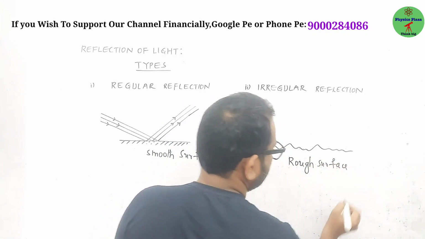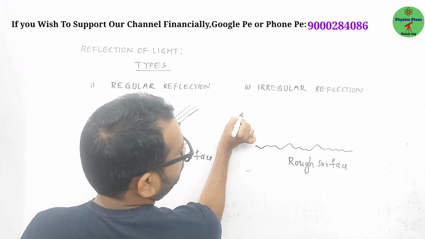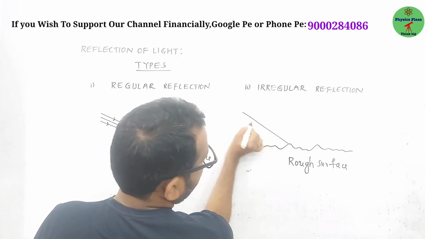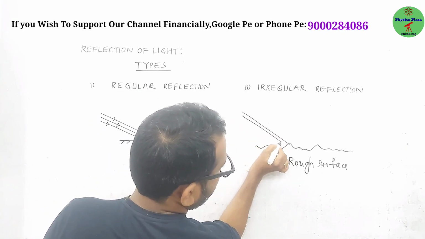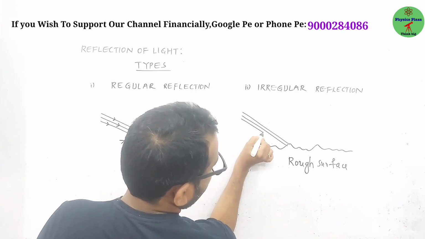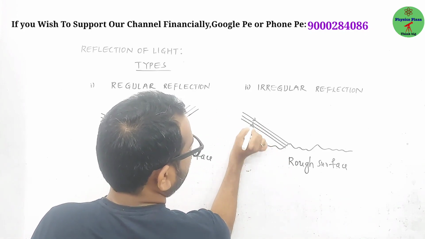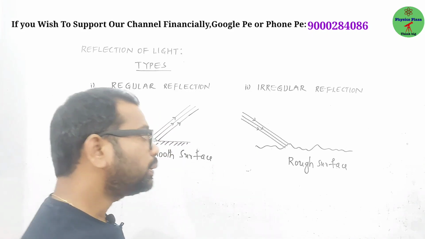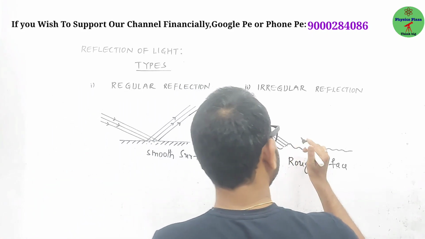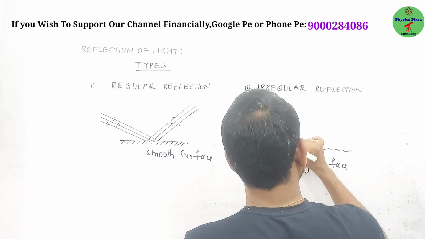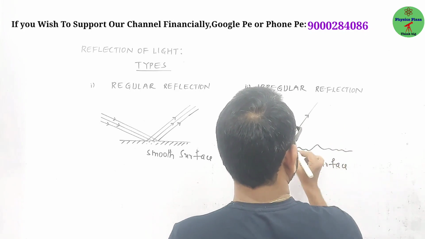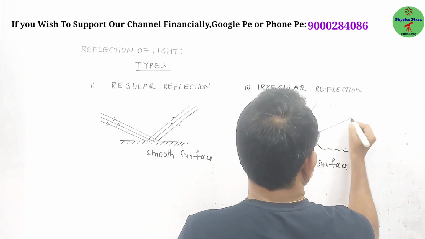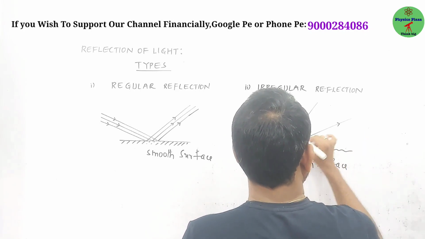Now let a parallel beam of light come and fall on it, which means there is some fixed direction. This is a parallel beam of light. But after reflection, you will see it goes like this.